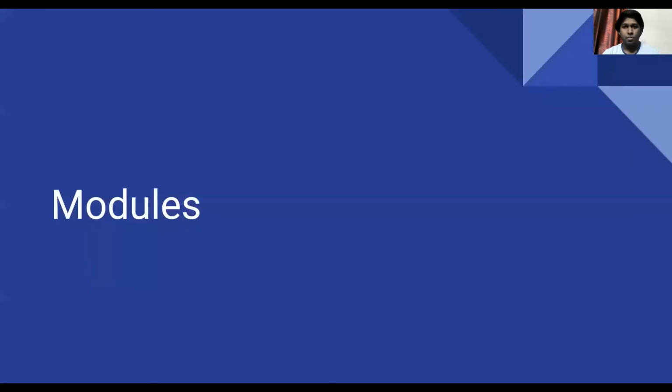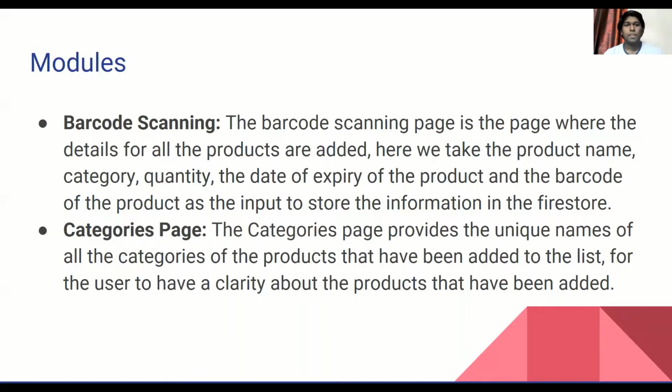Now, let us look at the modules that I've taken into consideration. The first one is the barcode scanning, which is the most important part. Here, the barcode scanning would be the page where we would be including new products into the app. We'll be adding the new products to the database. We do this by taking the scan and the other fields that we have to take, and the data will be further uploaded to the database.